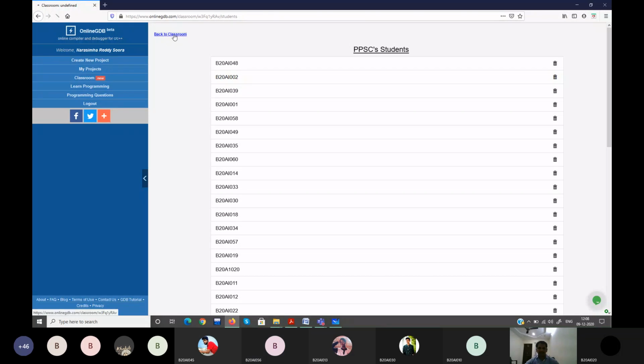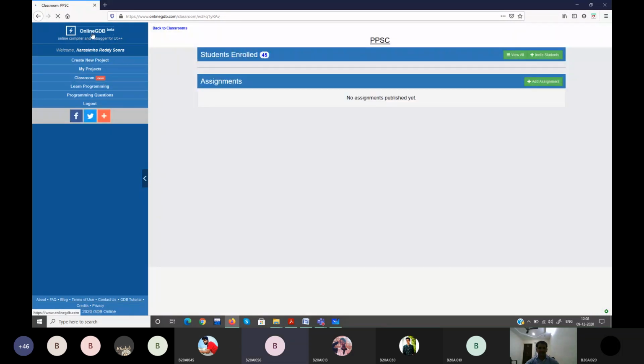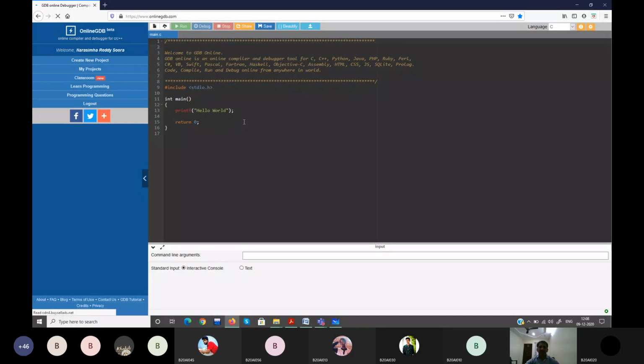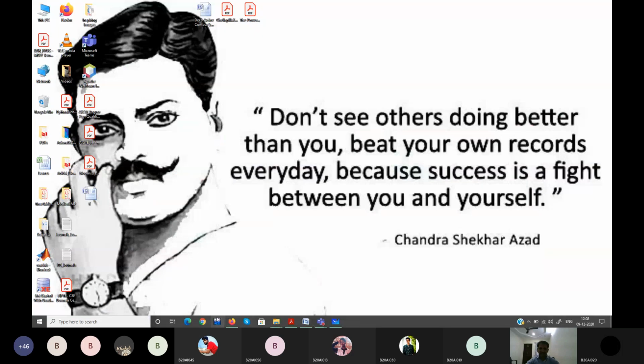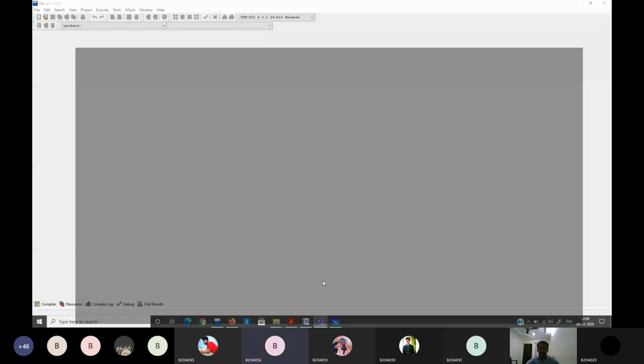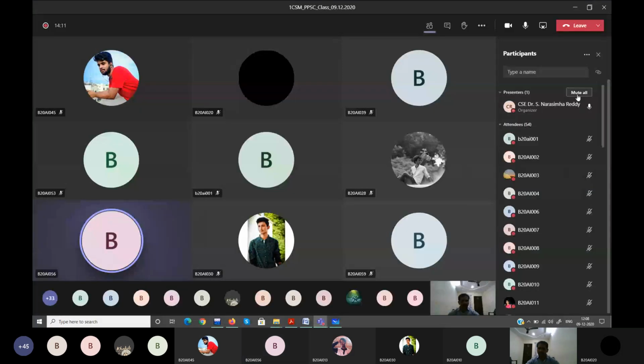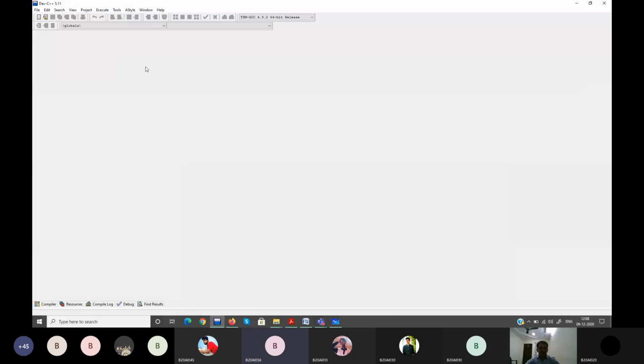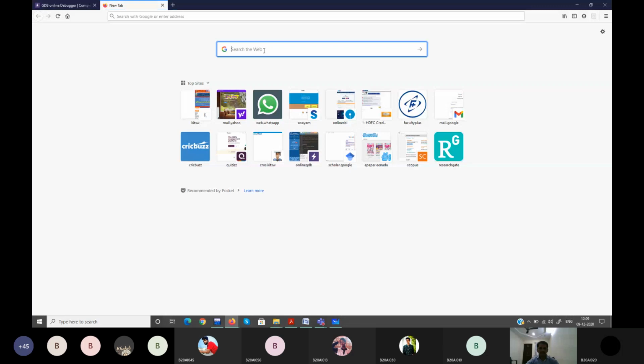So this is how it looks. The environment looks like this, and you have to use this environment to execute your programs and to submit your programs related to your C lab only. Apart from this, you have to ask me how to use the IDE. I showed you yesterday some kind of IDE, right? It's the Dev C++ IDE. You have to go through the website and Google Dev C++.